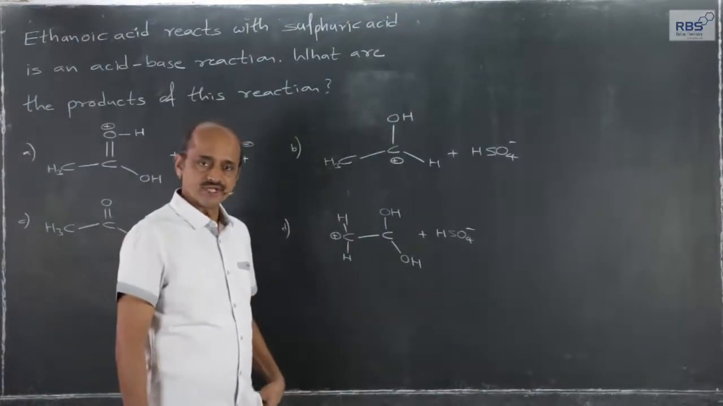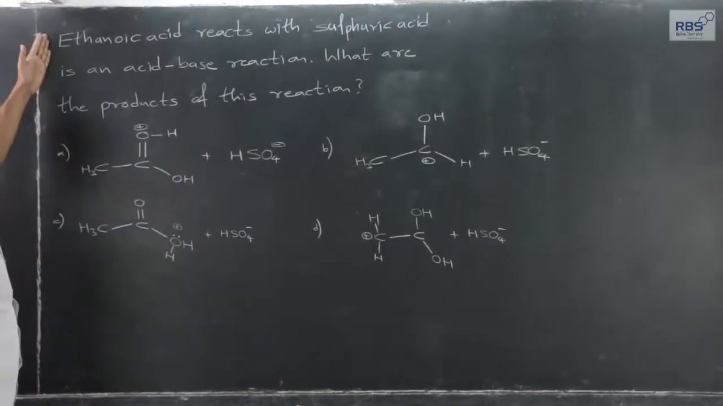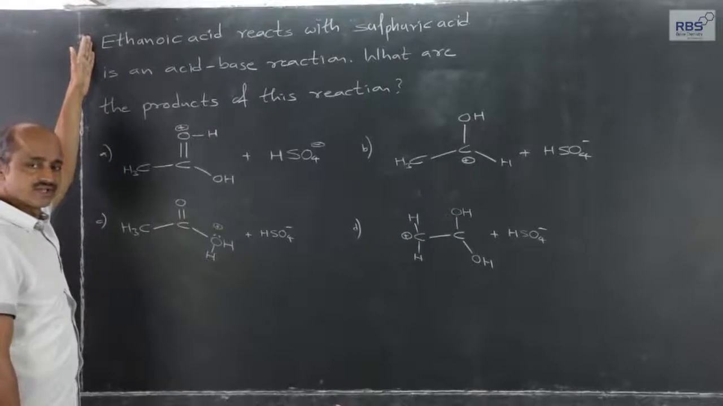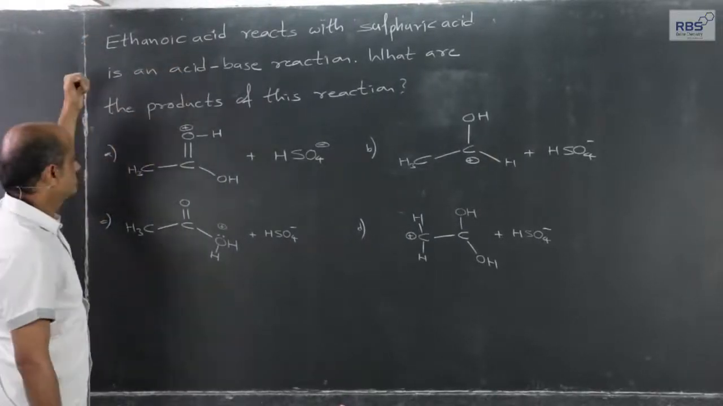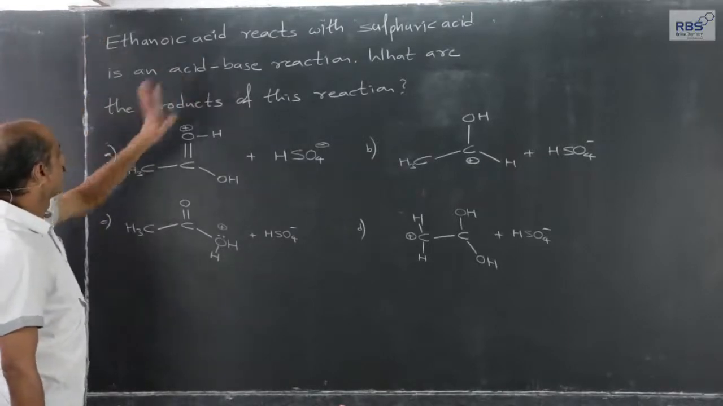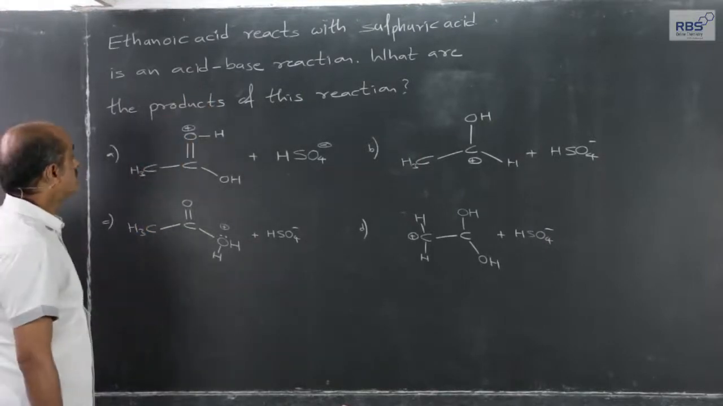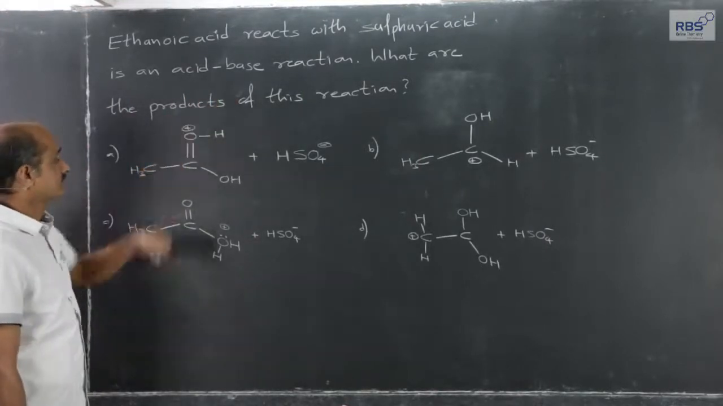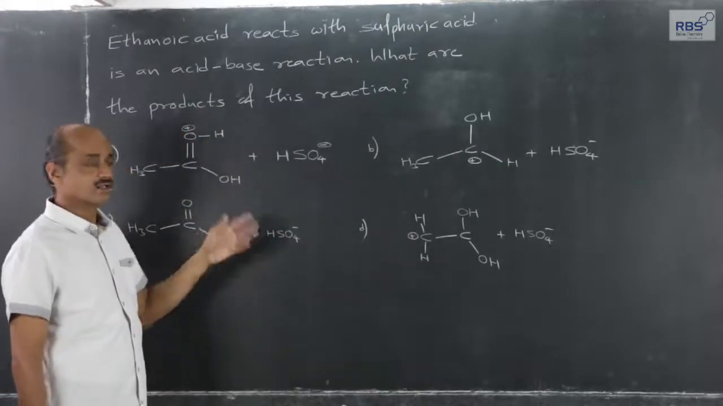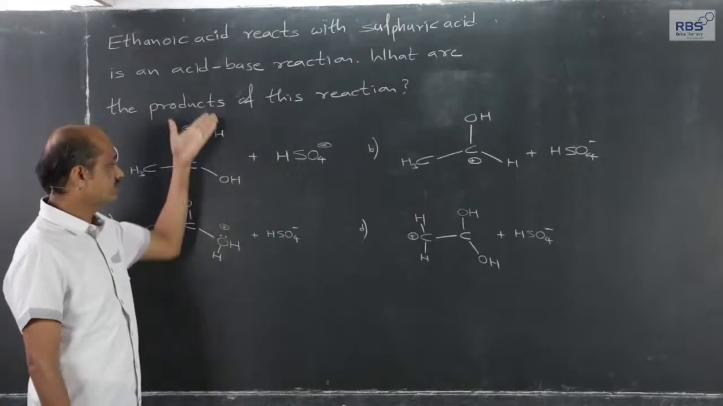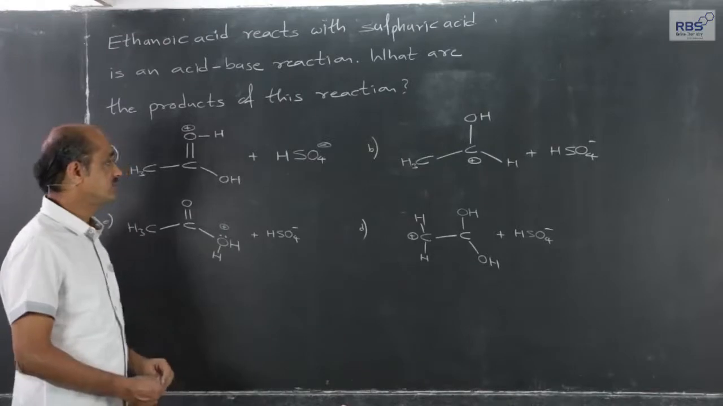Let us now switch over to the next multiple choice question. Let me read it first. Ethanoic acid reacts with sulfuric acid. Acetic acid, ethanoic acid, CH3COOH. Ethanoic acid reacting with sulfuric acid is an acid-base reaction, here it is told. And what are the products among the four options? Which one is the correct answer? What are the products when acetic acid is reacted with sulfuric acid?